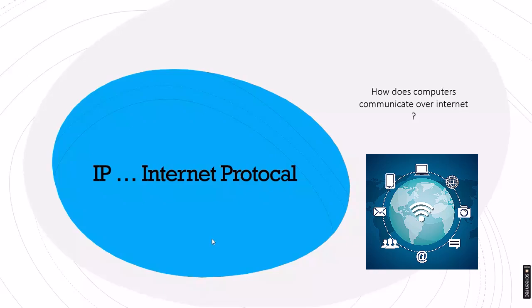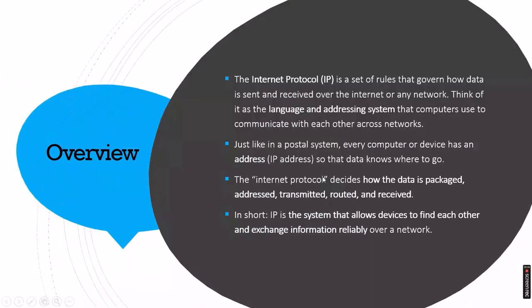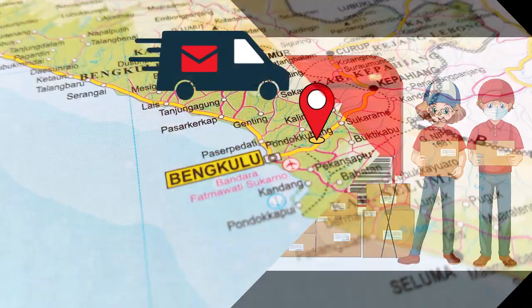My name is Iskya and today I'm going to teach you about Internet Protocol. So basically what is Internet Protocol? Internet Protocol is a set of rules that govern how data is sent or received over the internet or any network. Think of it like an addressing system or a language that computers use over the internet to manage their communication. We can take its example as postal systems that work with our houses and our address.